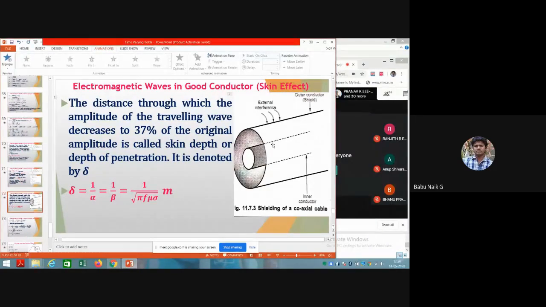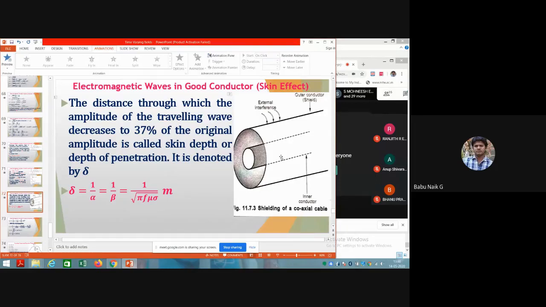So it will not disturb the inner conductor at all. That's why we use a conductor with good conductivity outside, because any external interference, disturbance or fault will not disturb the inner conductor.